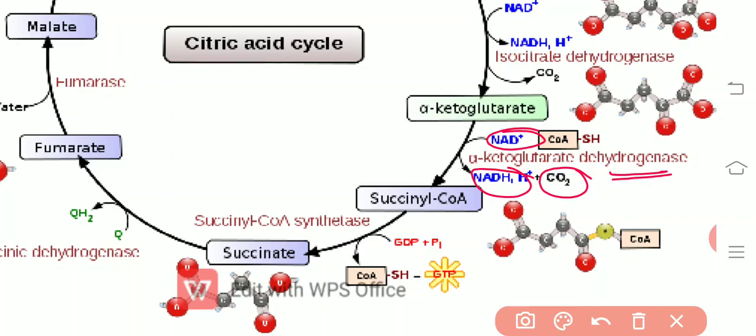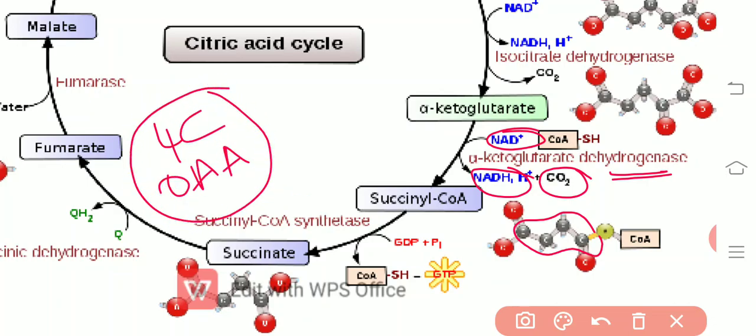So thereby the 5 carbon alpha ketoglutarate is converted into a 4 carbon component. So 4 carbons from the OAA and 2 carbons from the acetyl coenzyme A.